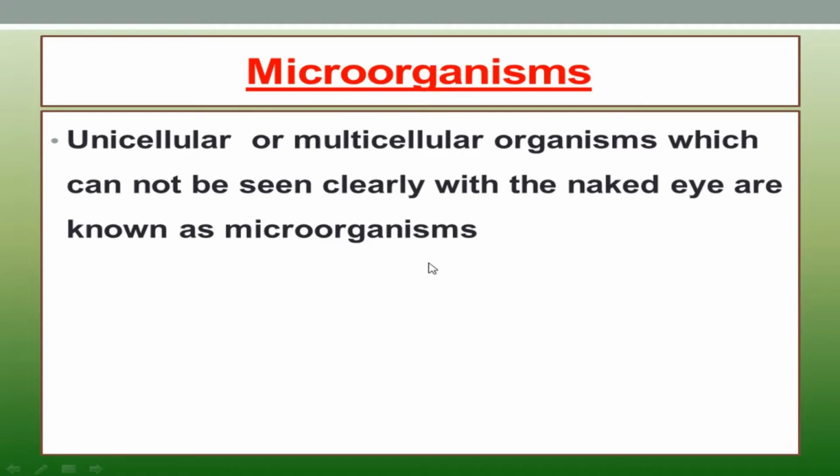Right, now we have learnt about the microorganism.